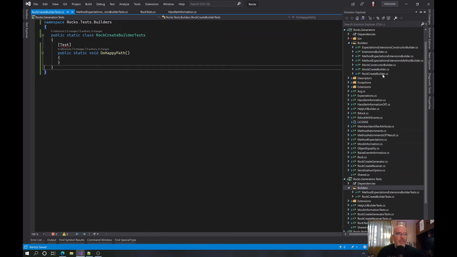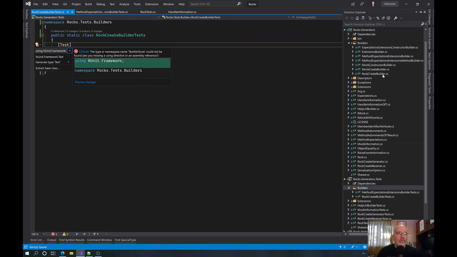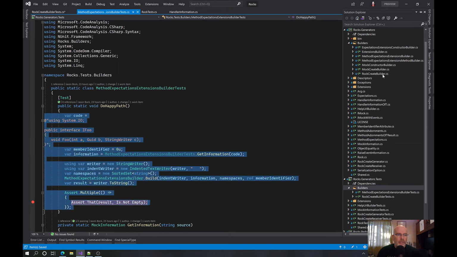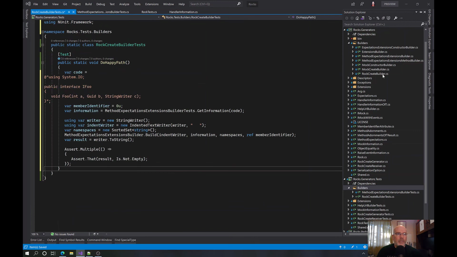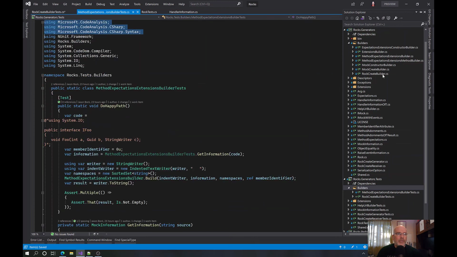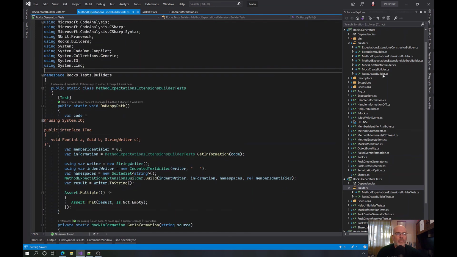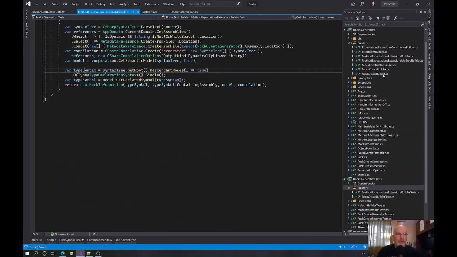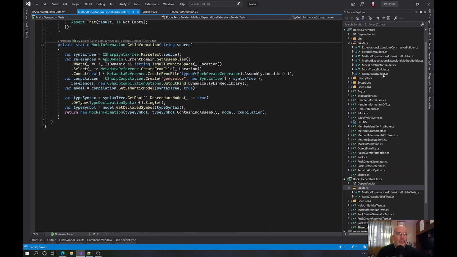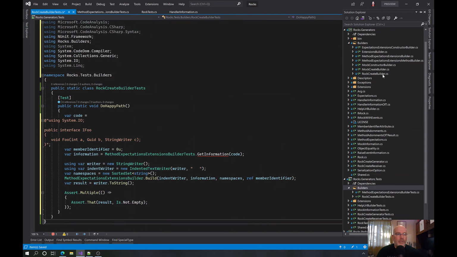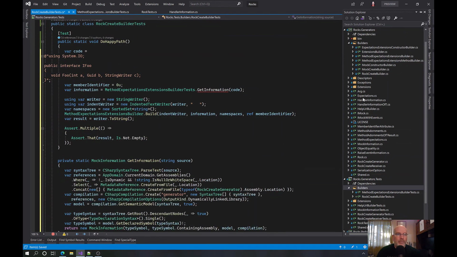Everything is happy accidents. So we say this. We're just going to copy it, and we're going to take all the usings here because it's going to be virtually the same for now. And we really don't care. And we're going to come down here. We're going to grab get information because I like to copy and paste code. We will optimize that out later.